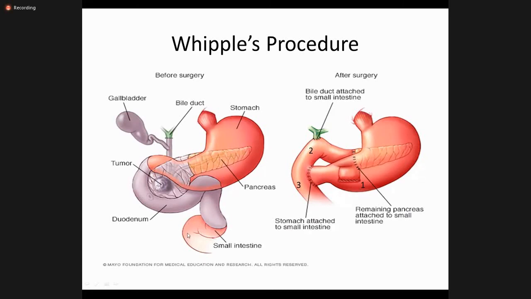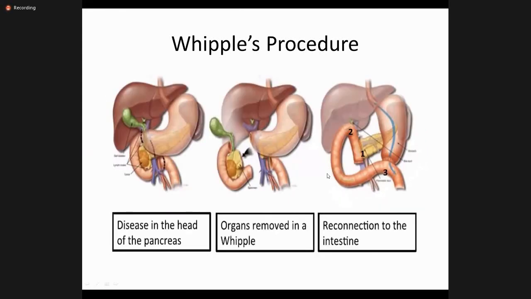This loop of the small intestine, the jejunum, is now taken up, and this is the first anastomosis with the pancreas, anastomosis number one. Anastomosis number two, we have the bile duct anastomosis with the jejunum, and then we have got a gastrojejunostomy. This is the third anastomosis. This is again a picture. You can see the disease in the head of the pancreas. You can see this is the disease in the head of the pancreas.